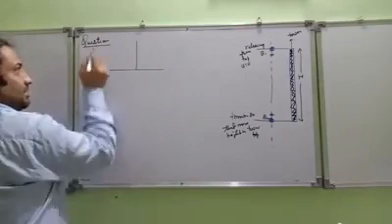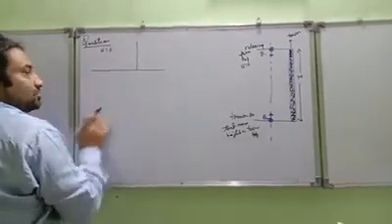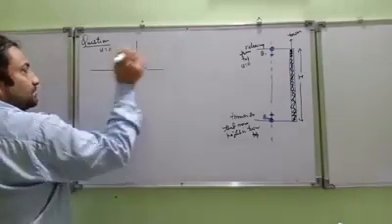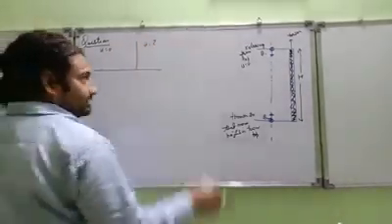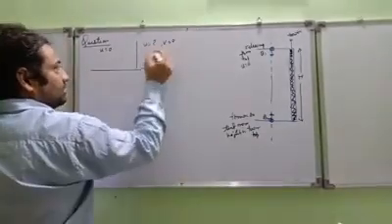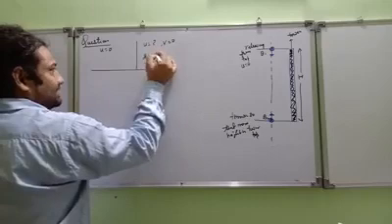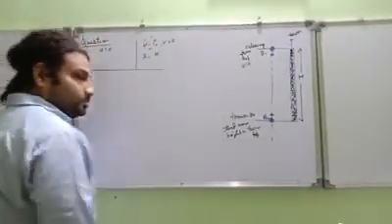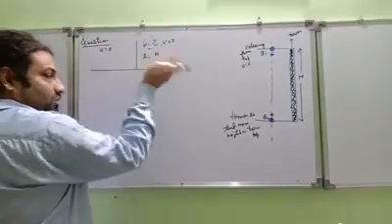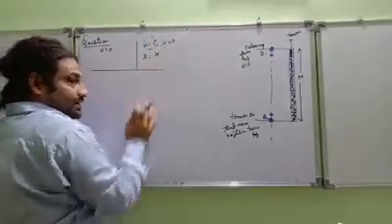Look at the parameters of B1. B1 has u equal to 0. Clear? It is already present at the top of the tower. B2 has some unknown u. How much is that u? So that v equal to 0 and displacement is h. So we can find out this u. How much is this u?